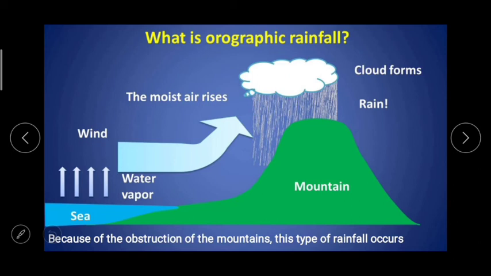Here again and again I am repeating one thing, that it is always very easy to understand or to keep in mind any concept when we learn it with the figure. So here you can see what is orographic rainfall: sea, then wind, water vapor, and the mountain obstruction, the moist air rises, and then the condensation or cloud forms rain.